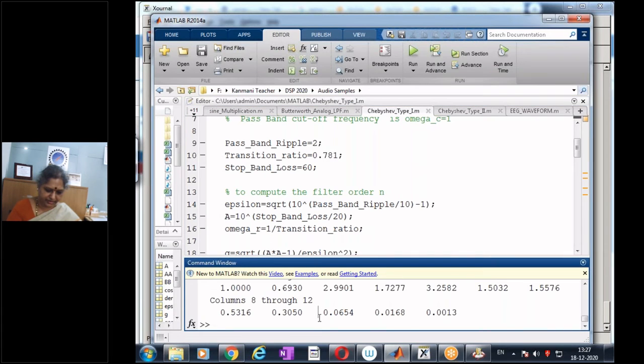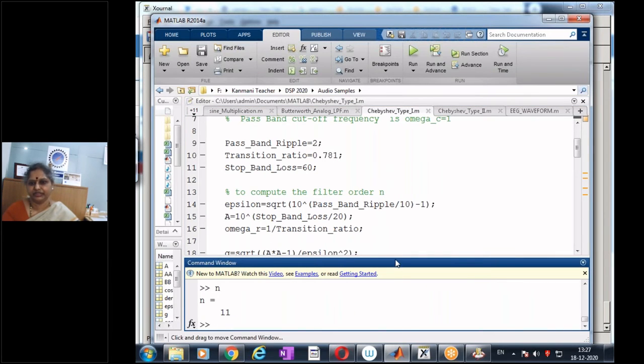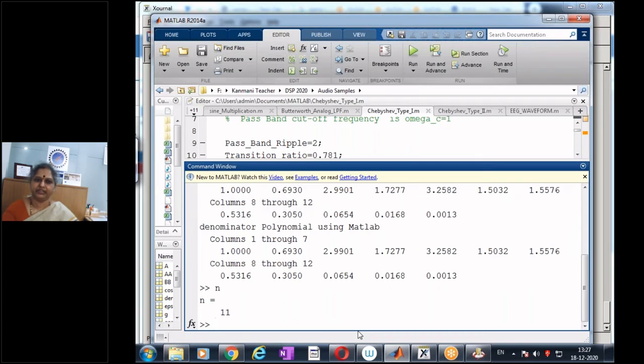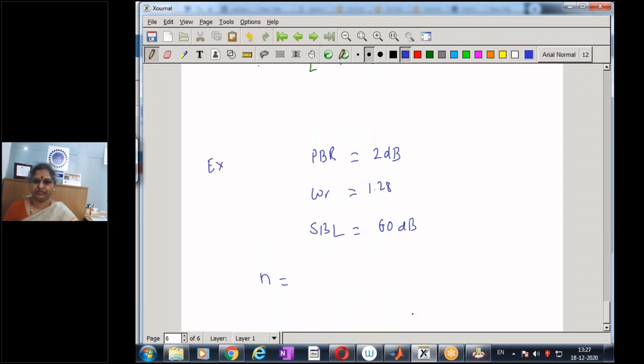And let us see my N. It's a filter of order 11. It's an 11th order filter. We will not write down the values, but it is 1.69, 2.99, 1.72, 3.25, etc. up to 0.001. So n equal to 11. So my denominator is giving me a filter of order 11.